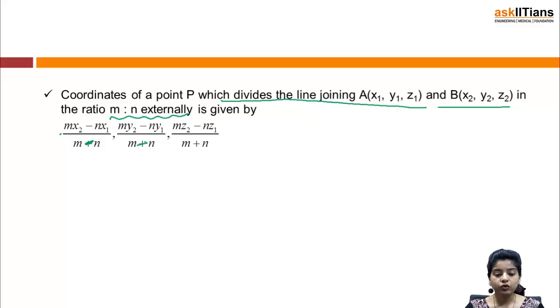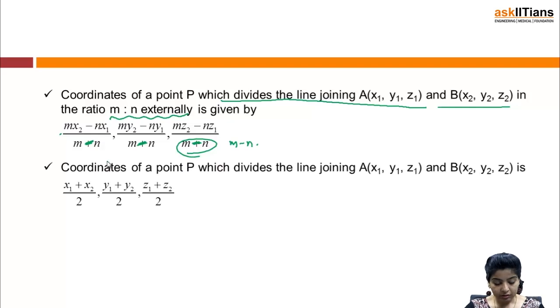Then we have (m y2 minus n y1) by (m minus n), and (m z2 minus n z1) by (m minus n), right. This is m minus n. So in case of externally, the formula almost remains the same, just the plus sign gets replaced by the negative.